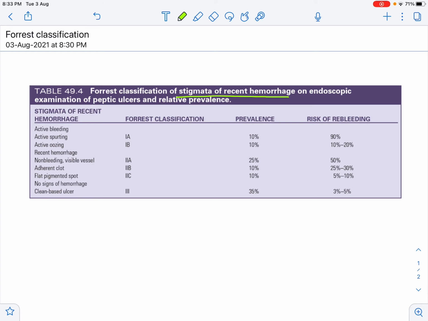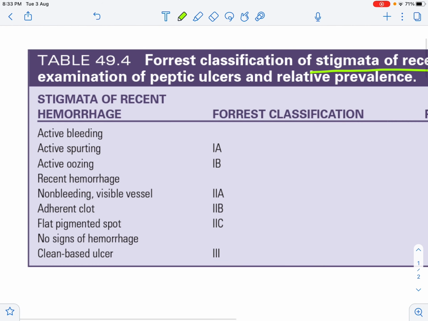Now, what is peculiar to forest classification is that in all other classifications you will notice that it starts from the milder grade, and as the grade progresses it becomes the more severe one. But it is the opposite in forest classification, because grade 1 is active bleeding. Grade 2 is recent hemorrhage, and grade 3 is no signs of hemorrhage. So basically, the more severe grade of bleeding is grade 1 and the less severe is grade 3.